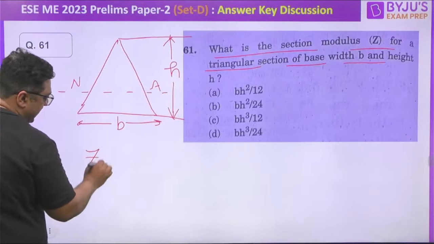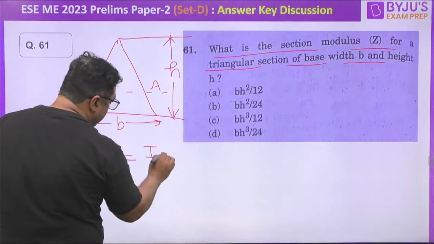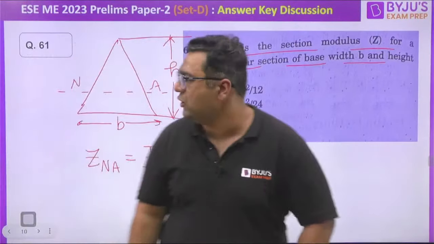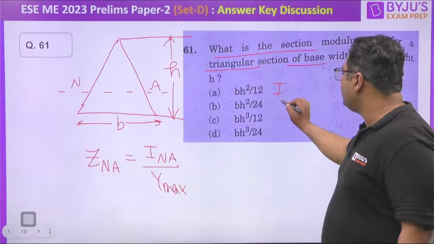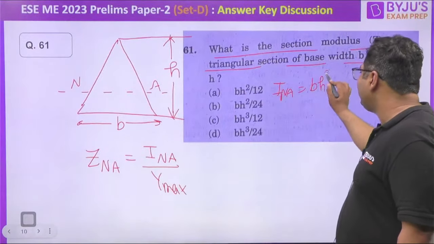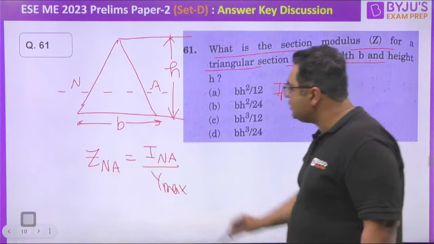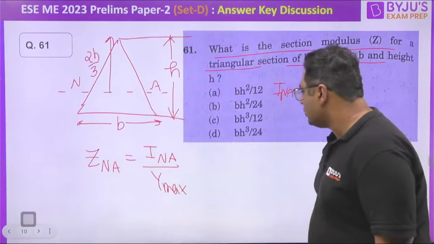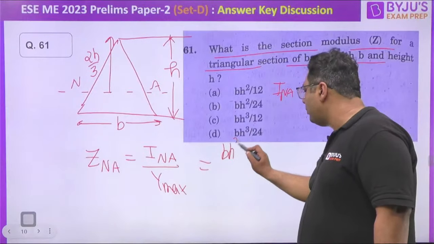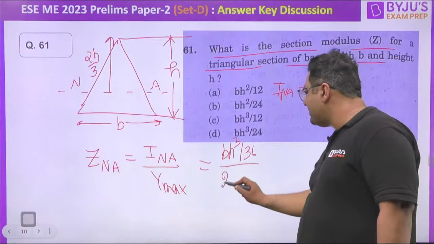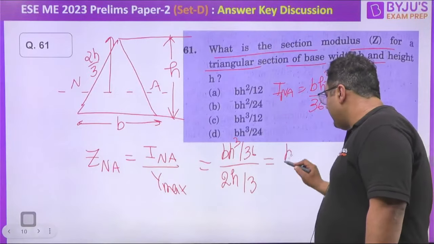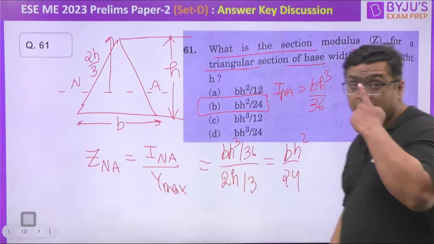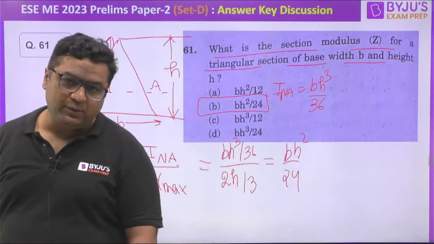We know that ZNA is defined as INA upon Y max. Okay, and we also know this INA for the triangular section is BH cube by 36. So when you will be solving this, you know Y max is nothing but 2H by 3 this time. So when you will be putting this, it is coming out to be BH cube by 36 divided by 2H by 3. So answer will be BH square by 24. So the answer is going to be B for this. Okay, तो आंसर B हो जाएगा इसके लिए.